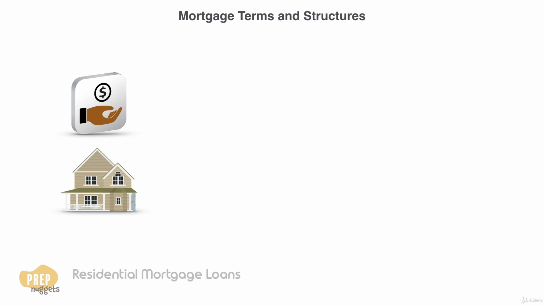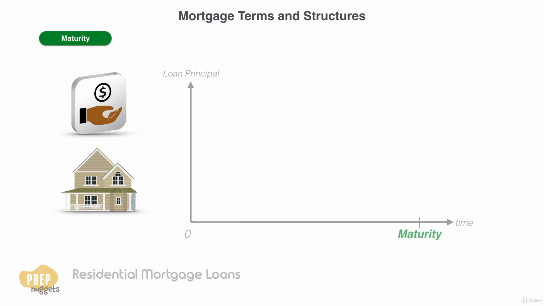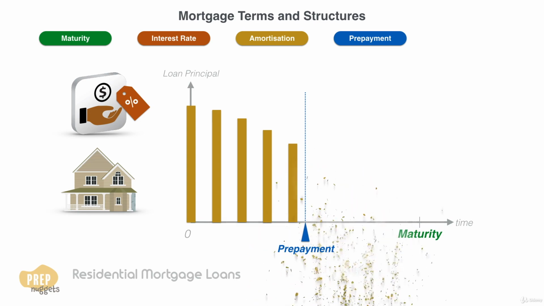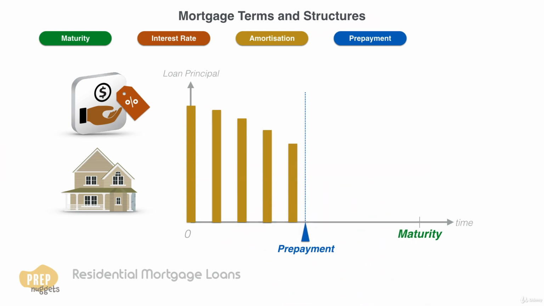The key characteristics of mortgage loans include their maturity, the determination of interest charges, how the loan principal is amortized, the terms under which prepayments of loan principal are allowed, and the rights of the lender in the event of a foreclosure. Let's examine each of them in more detail.